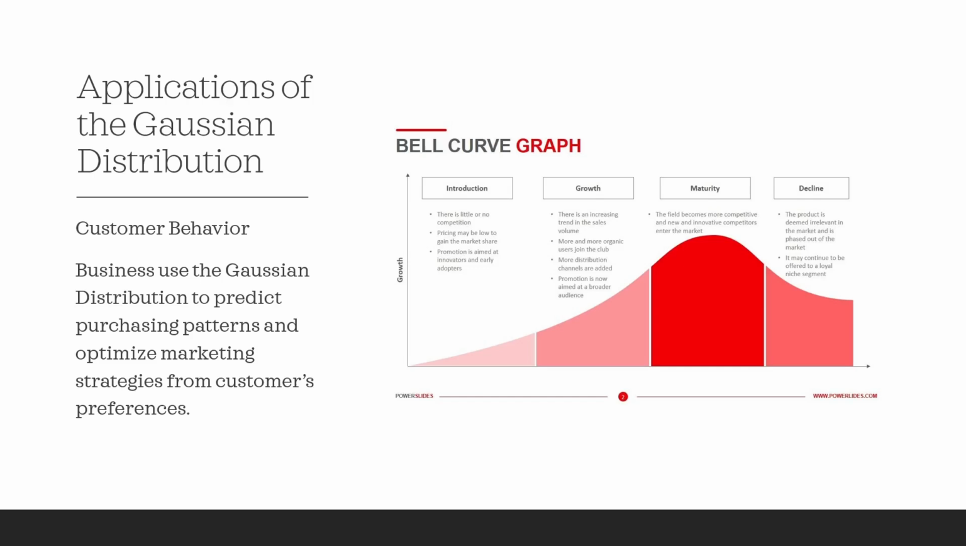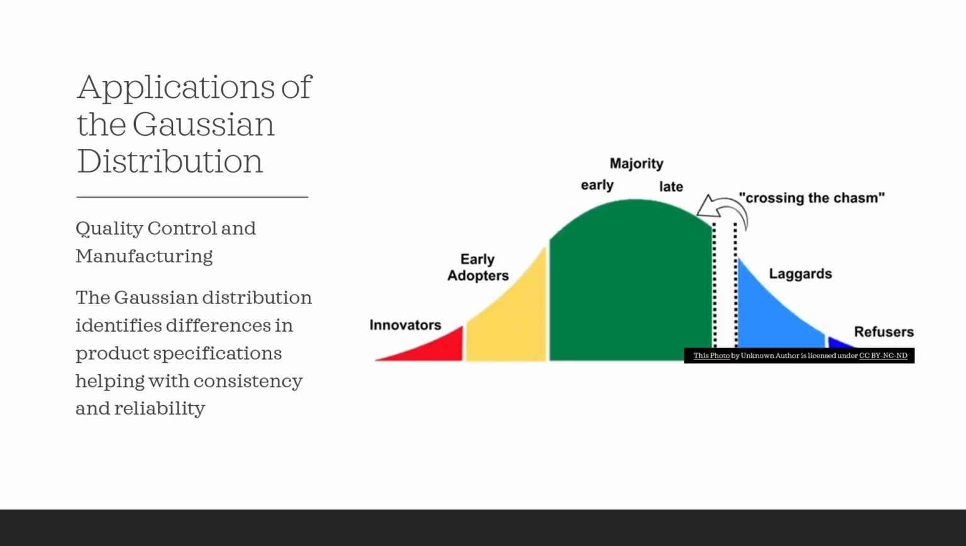In customer behavior, businesses use the Gaussian distribution to group customers into segments based on their behaviors compared to the average. These behaviors follow a bell curve and help businesses target their marketing efforts and set expectations for average sales. In quality control and manufacturing, manufacturers analyze data with the bell curve to see when processes are starting to drift and need adjustments. This helps them keep production consistent and reliable.